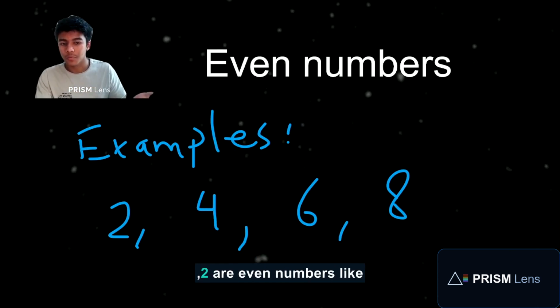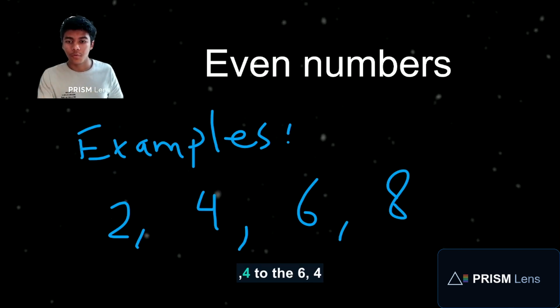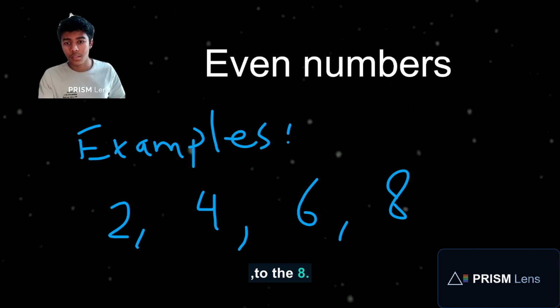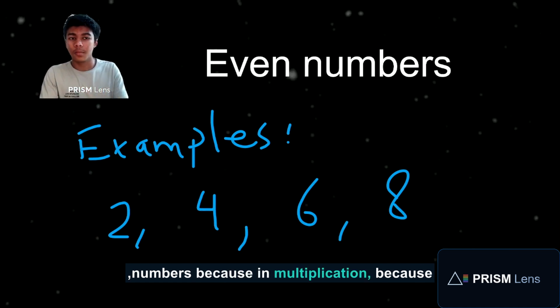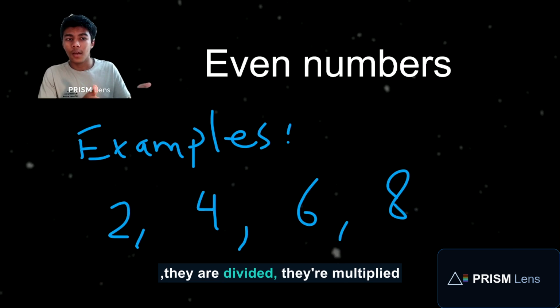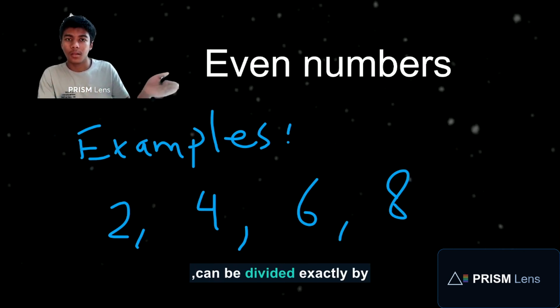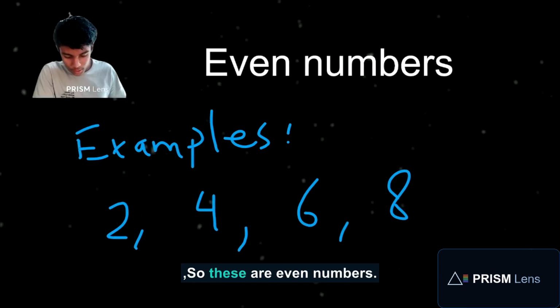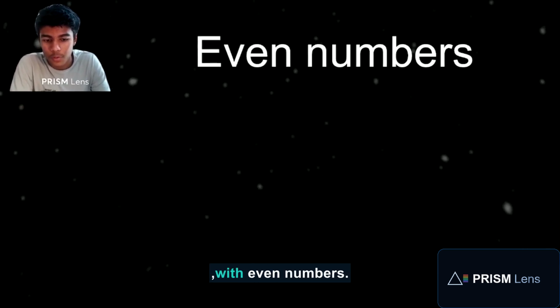Like 2 times 2 is 4, 2 times 3 is 6, 2 times 4 is 8. These are all even numbers because they are multiplied by 2, and so they can be divided exactly by 2. So now we are finished with even numbers.